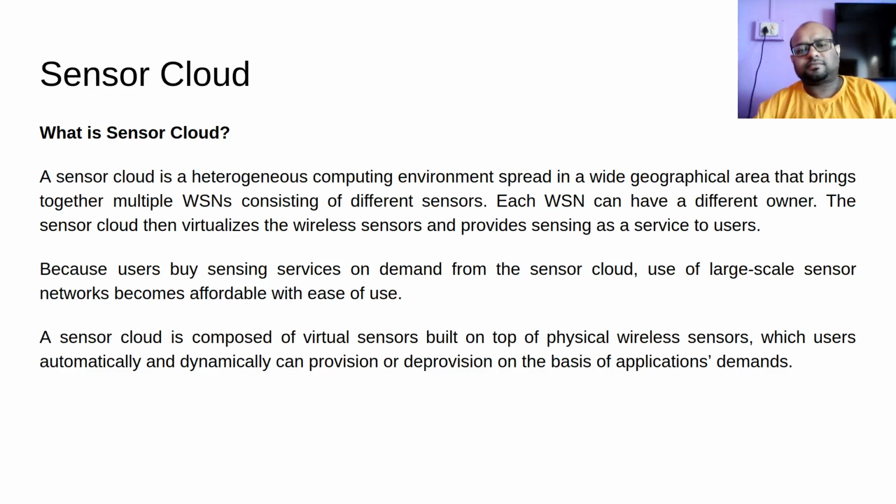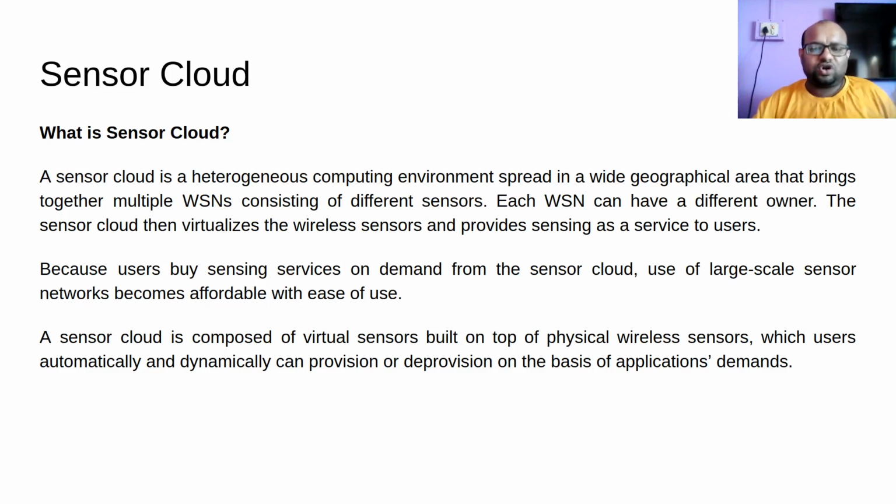Now like any other service in cloud computing, for example when talking about infrastructure as a service, we talked about how processing capability can be provisioned and deprovisioned automatically according to my application's demand. When my application needs more processing, I would be given more processors.